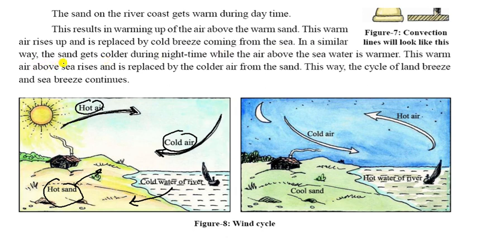In a similar way, the sand gets colder during nights, while the air above the sea water is warmer. This warm air above the sea rises and is replaced by the cold air from the sand. This way, the cycle of the land breeze and the sea breeze continues.